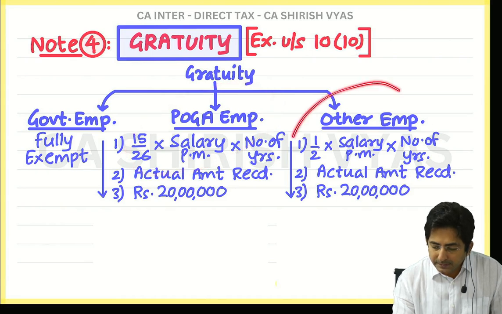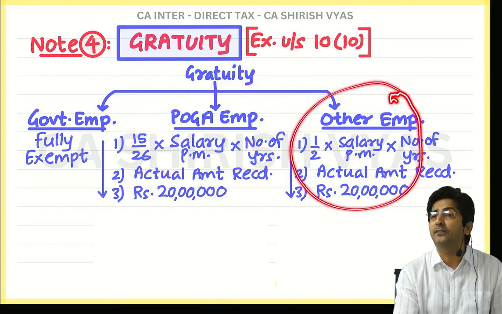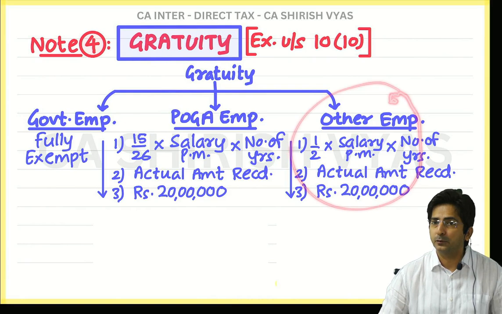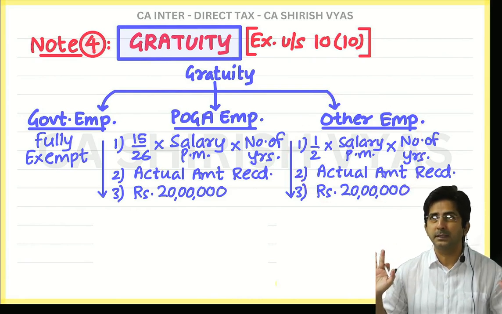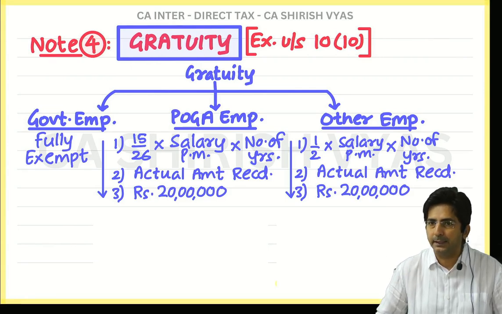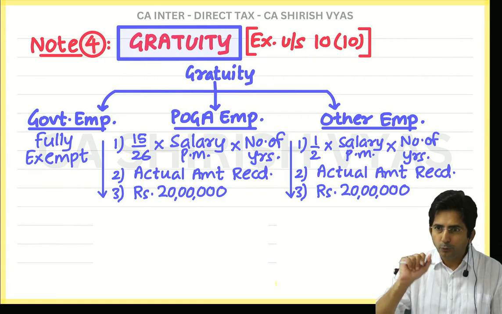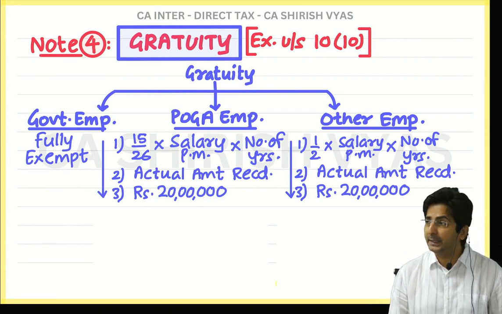But for these employees, there is nothing like the Payment of Gratuity Act, so that's why we go as per income tax law. And income tax law doesn't say 1 month is 26 days, it says 1 month is 30 days. Do you know the reason why the Payment of Gratuity Act says 1 month should be treated as 26 days?